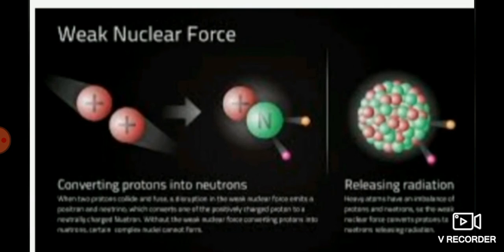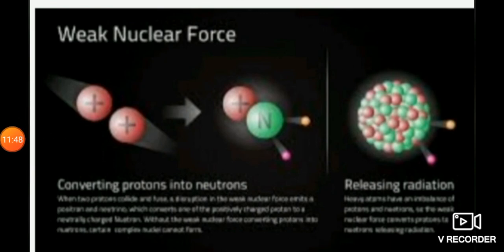The weak force is also a short-ranged force, on the order of 10 to the power of minus 15 meters only. The weak force is not as weak as the gravitational force, but much weaker than the nuclear force and electromagnetic force. The strong nuclear force is 10 to the power of 13 times stronger than the weak nuclear force.